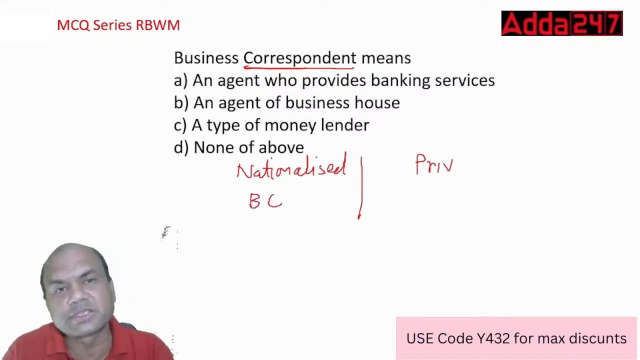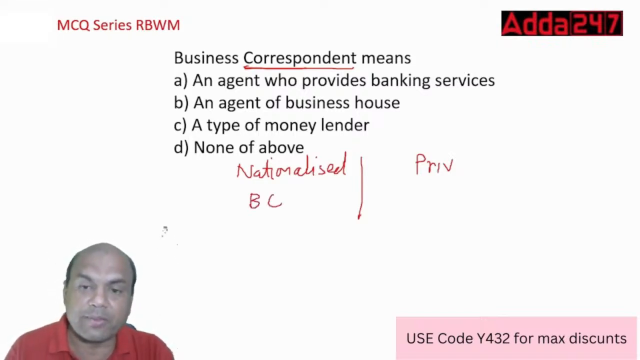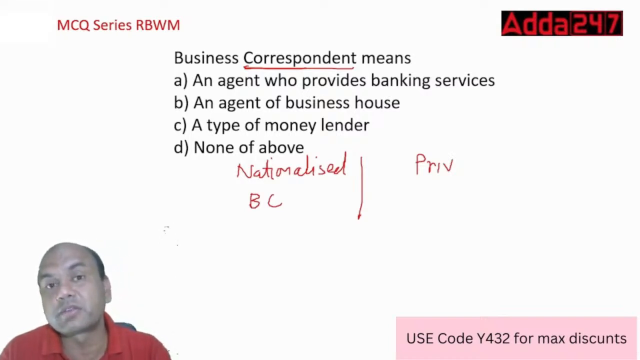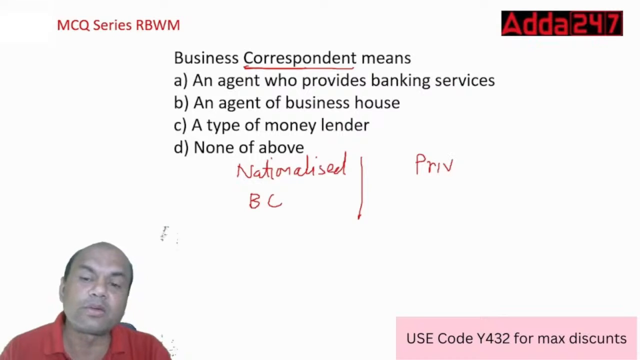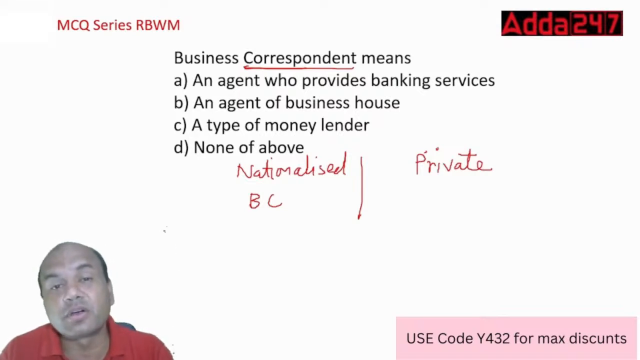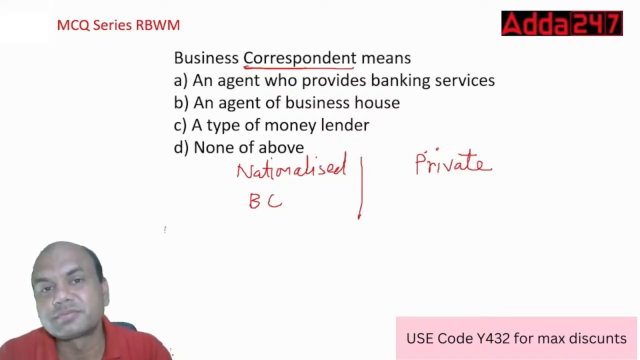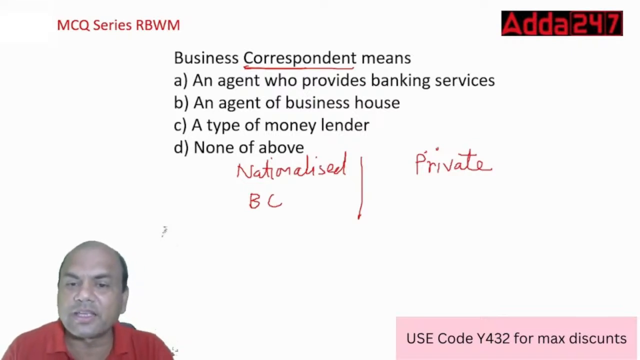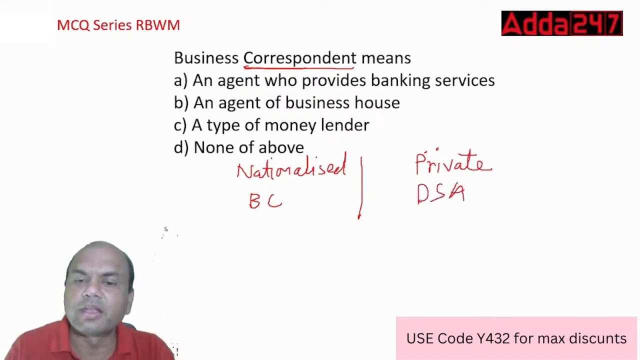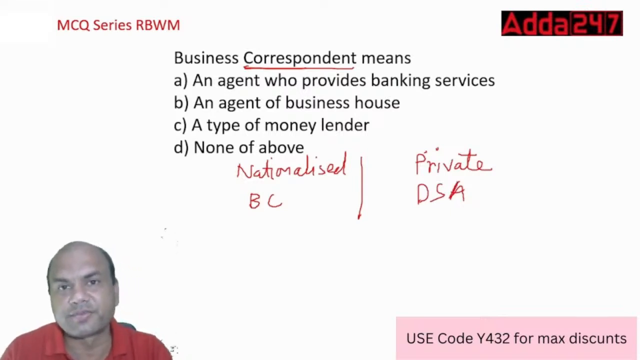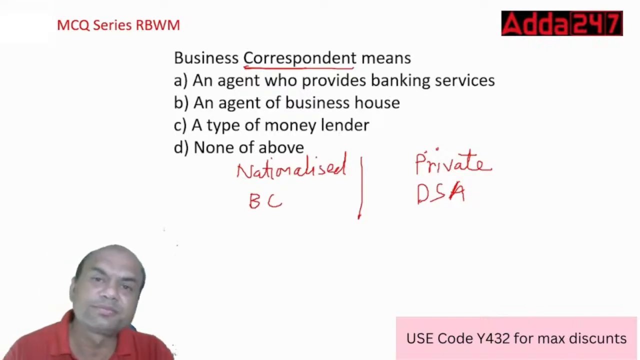These are private agencies basically. Similarly, private banks have what? Similar to BCs, they have one word. What is that word called? Private banks have DSA, right? Direct sales agents, sales agents. BC is business correspondent. So business correspondent means what? An agent who provides banking service, an agent of the business house, a type of money lender, and none of the above. So who's this?